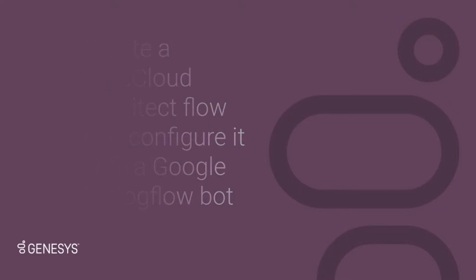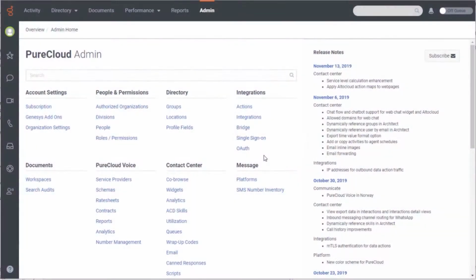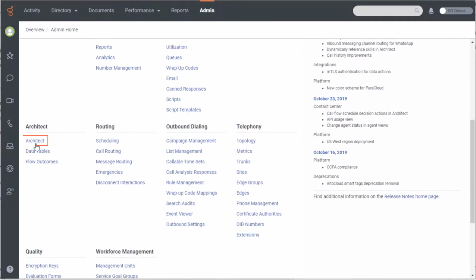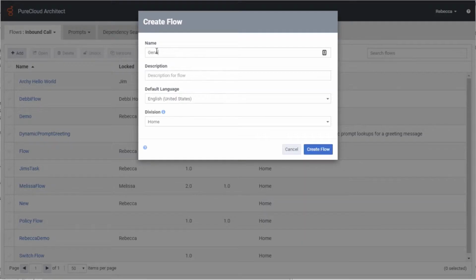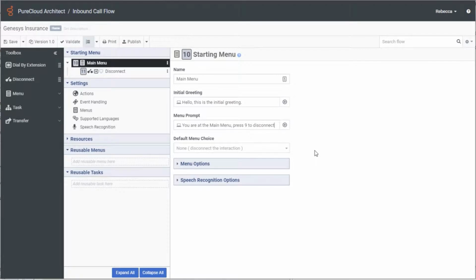This example creates a natural language understanding menu to interpret the caller's intent when the caller first enters the call flow. In Pure Cloud, click Admin. Under Architect, click Architect. Click Add. The Create Flow window appears. Give the flow a name and click Create Flow. A new blank flow appears.